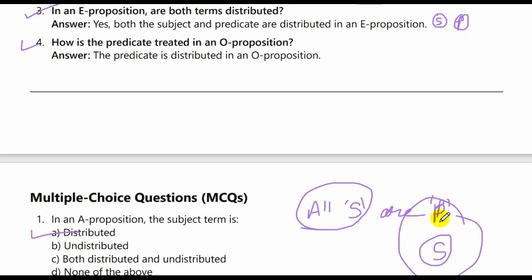P is undistributed because it refers to a particular P. P could be much larger.